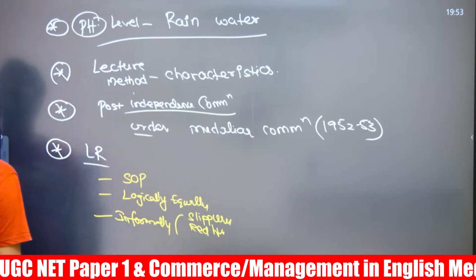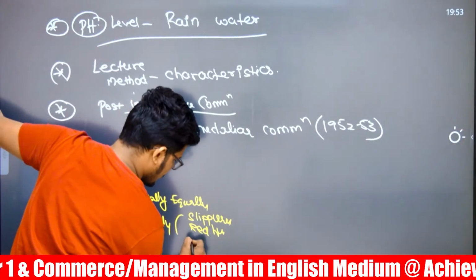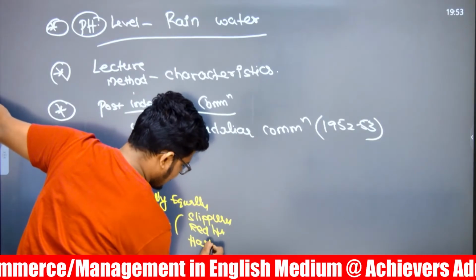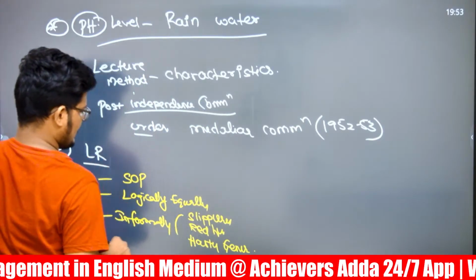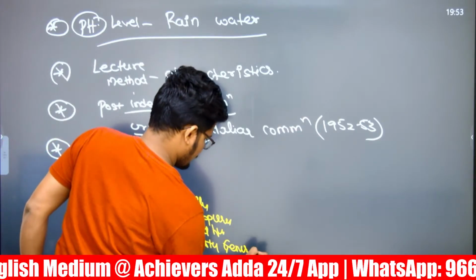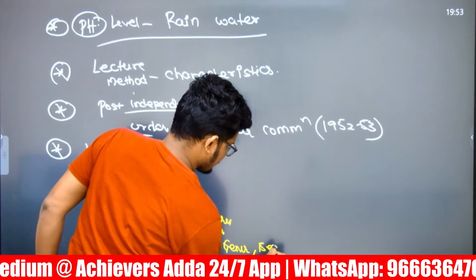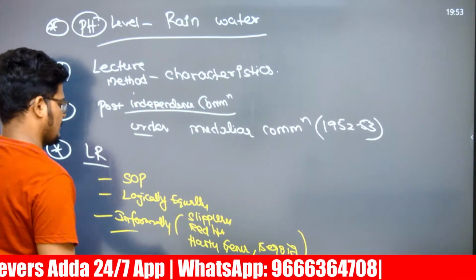And after that, hasty generalization, begging the question. Red herring, hasty generalization, as well as begging the question. 4 options were there. So out of this, which we can easily answer, informal fallacy.